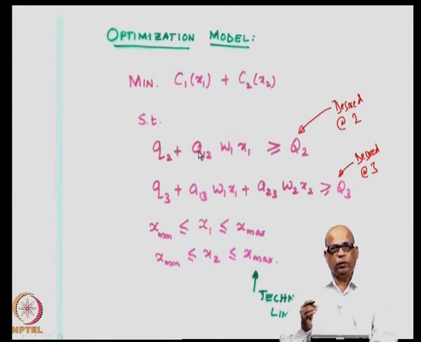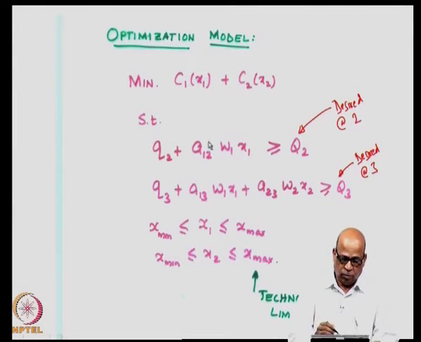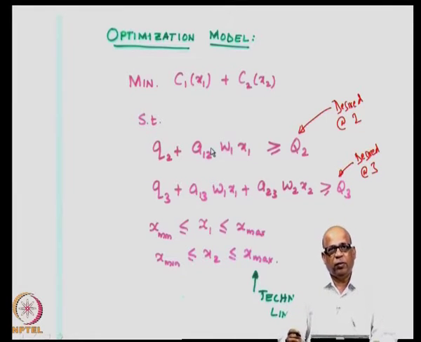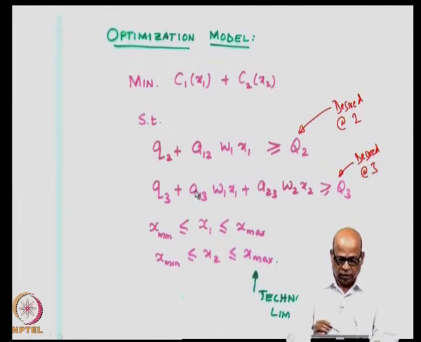A12, which is a parameter which indicates the improvement in the water quality at site number 2 corresponding to a unit treatment at site number 1, is known or can be determined, and therefore, as far as this problem is concerned, we will take it as a constant. Similarly, A13 is a constant, A23 is a constant.